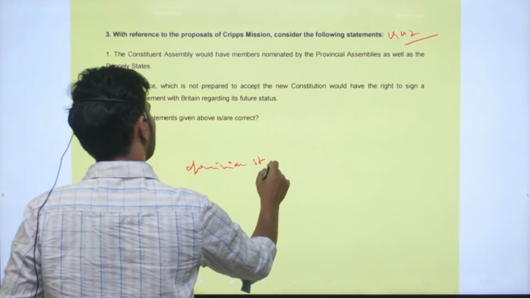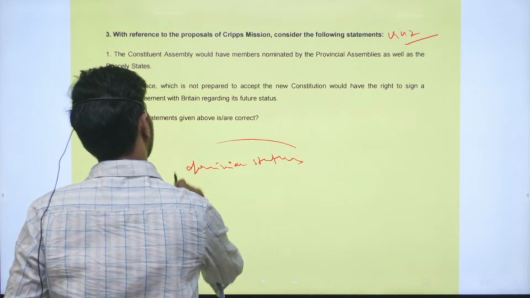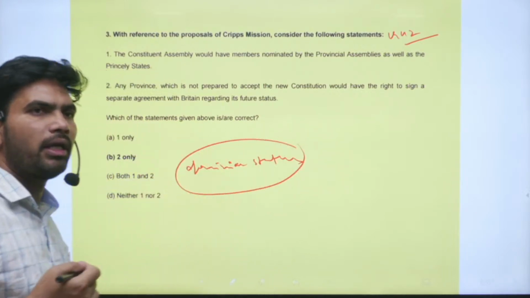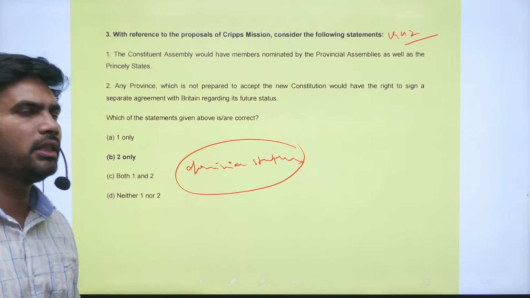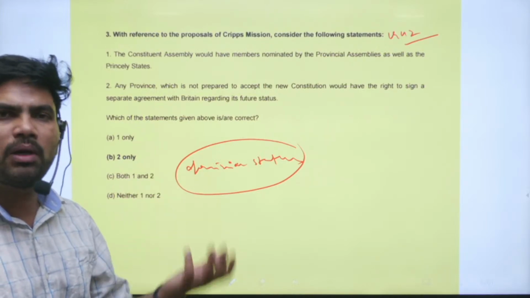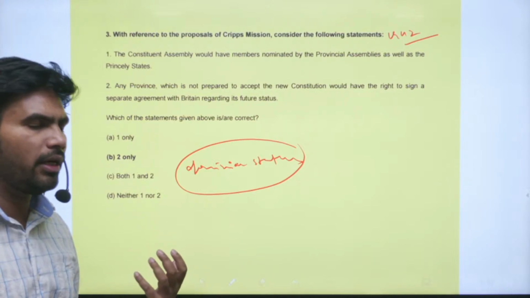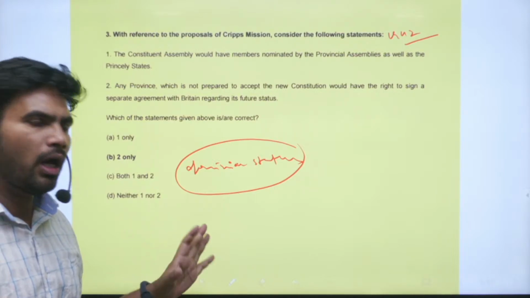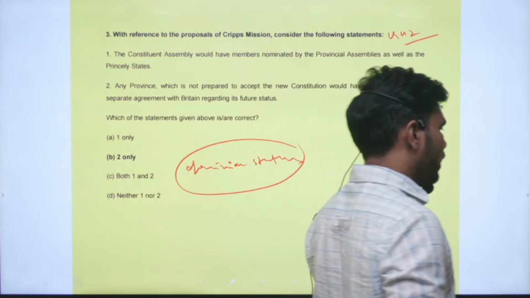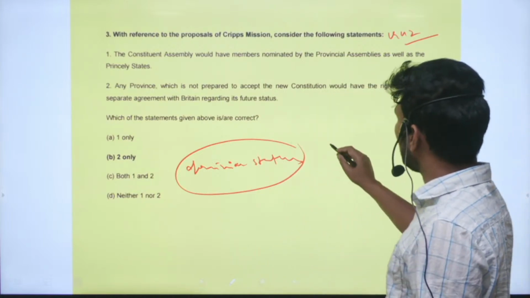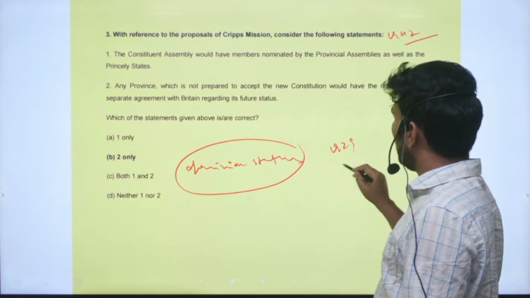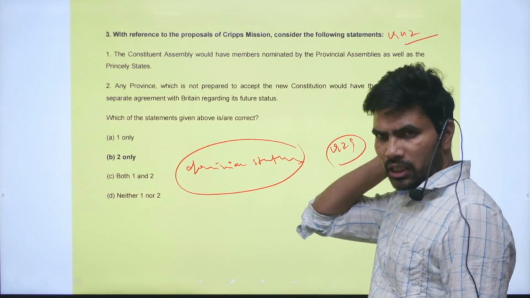Before, during the early 1920s, dominion status was the demand of the national leaders or freedom fighters. But we omitted that long back. We made the Purna Swaraj resolution, I think around 1929, before launching the Salt Satyagraha.